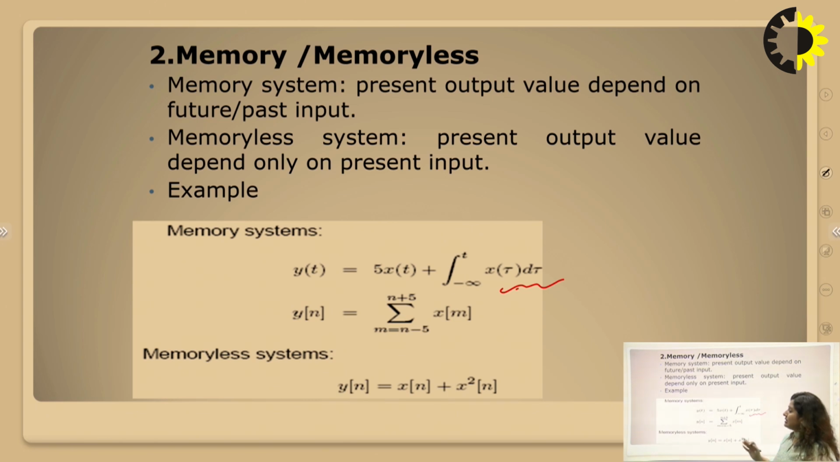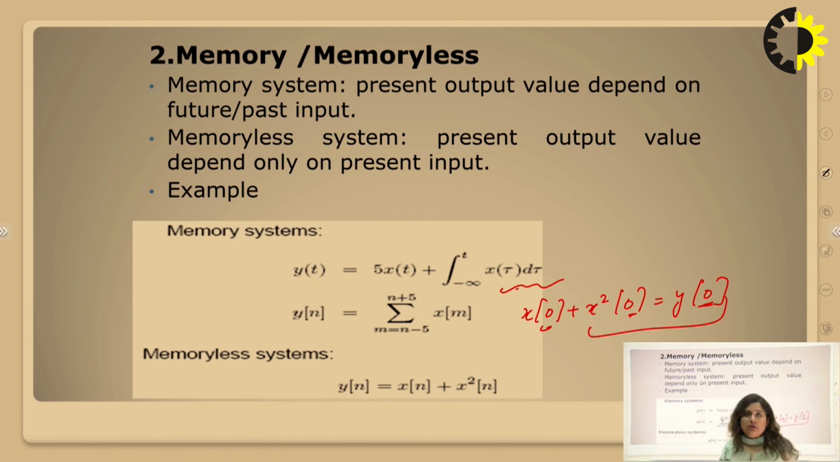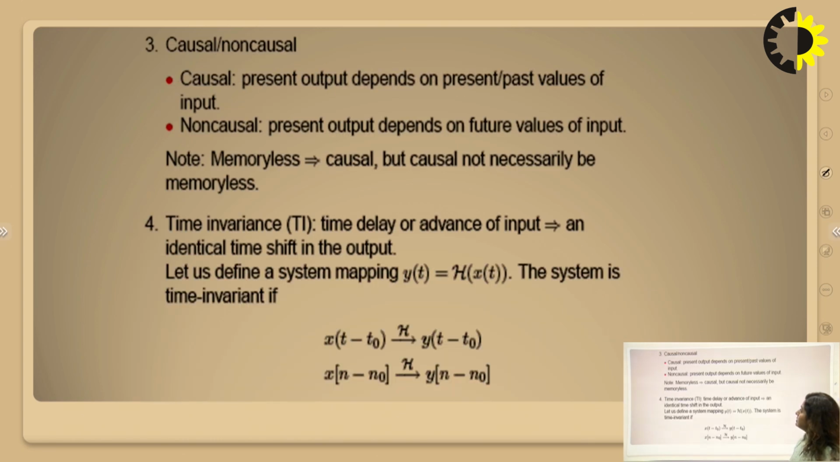Similarly, the second one is the accumulator. Obviously the accumulator is a memory system. A memoryless system is like y[n] equal to x[n] plus x squared[n]. At n equal to 0, we have x[0] plus x squared[0] equal to y[0]. So at n equal to 0, it depends on the value of x at n equal to 0. That's why it depends only on the present value of the input, so it is a memoryless system.